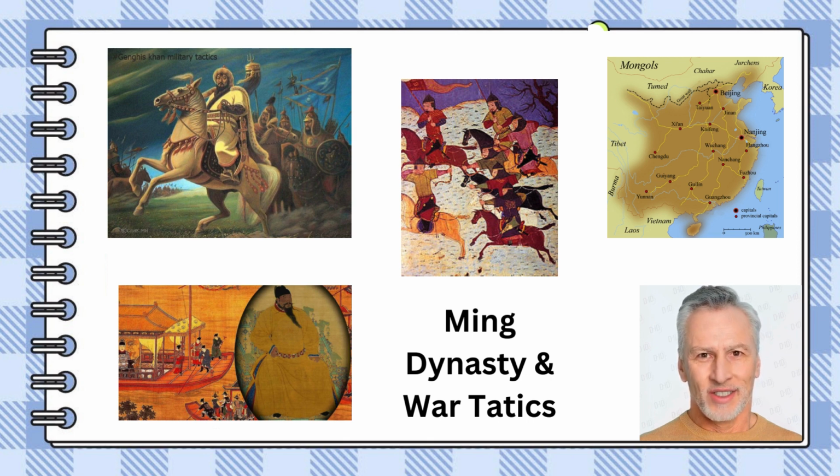Despite cultural exchange and economic growth along the Silk Road, the later years of the Yuan dynasty were marked by internal strife, economic challenges, and rebellions. In 1368, the Ming dynasty successfully overthrew the Yuan dynasty, ushering in a new era of native Han Chinese rule and signaling the end of Mongol dominance in China.